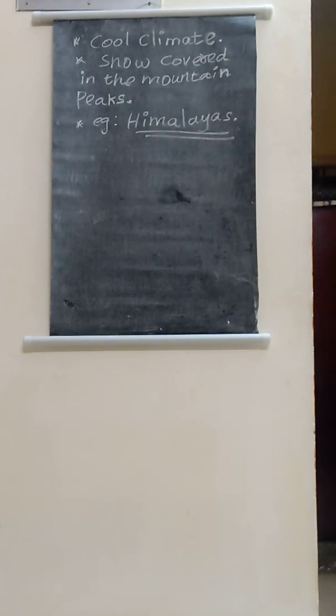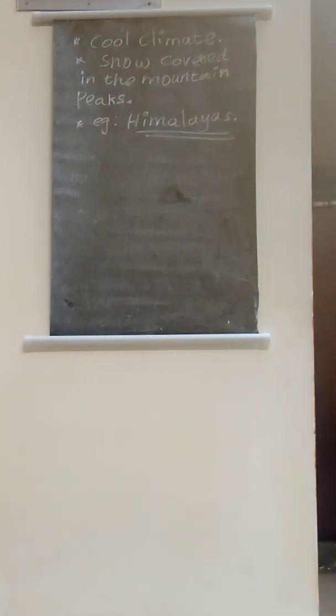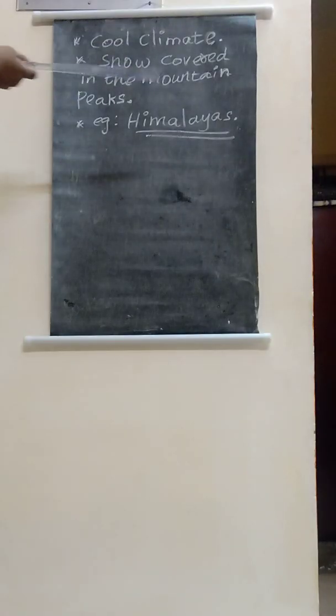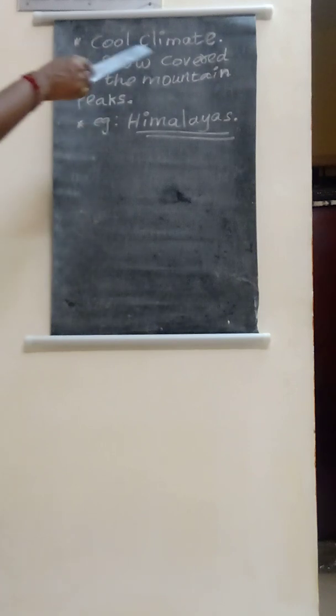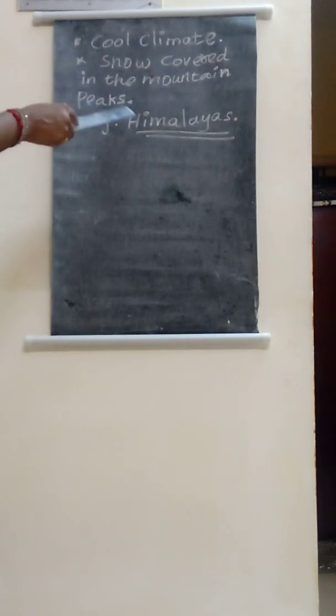The peak, that is the top of the mountain, we call it the peak. Many mountain peaks are covered with snow around the year. The mountain peaks are fully covered with snow. Snow means, like an ice cube, we say ice, isn't it? Throughout the year the mountains are covered with snow.